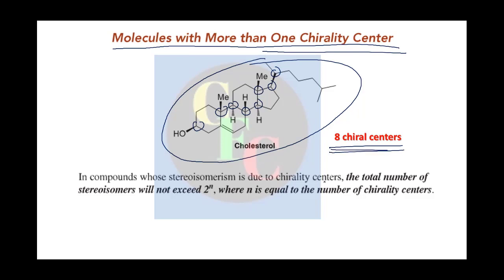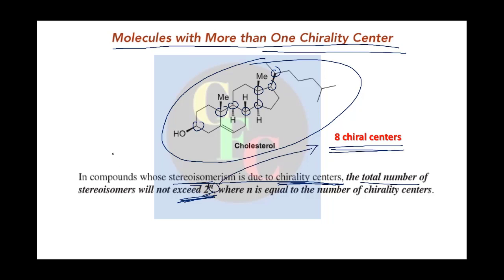Then how many isomers are possible? In general, if the stereoisomerism is due to chiral centers, not for allenes or that kind of hindered rotation, then the total number of stereoisomers will not exceed 2 to the power n, where n is the number of chiral centers.